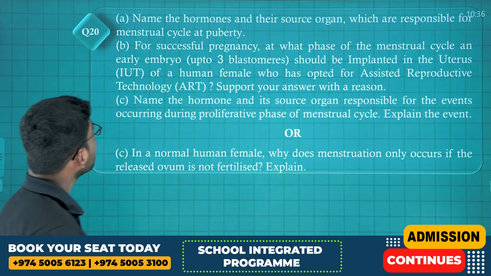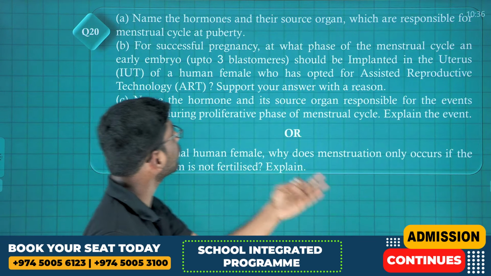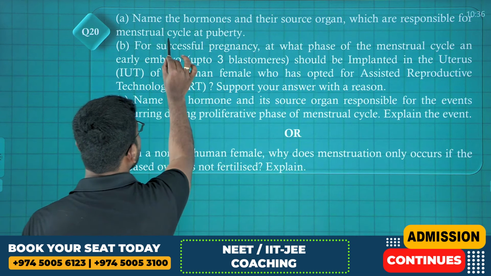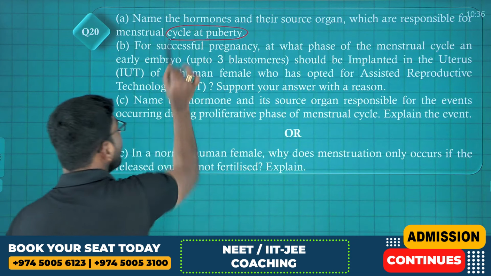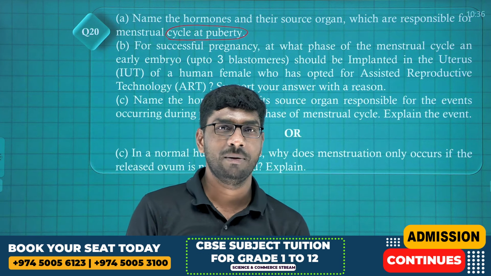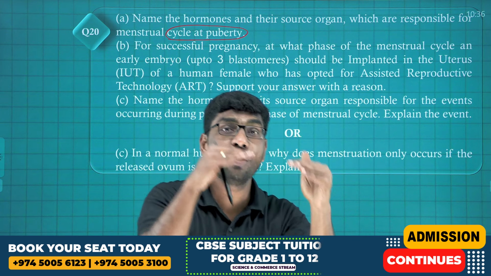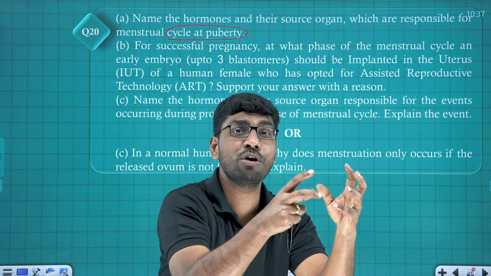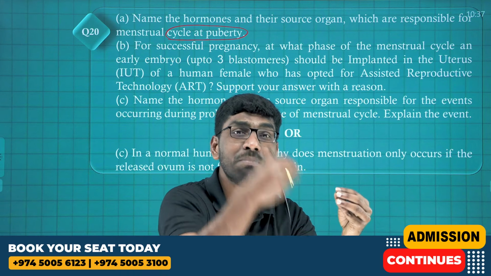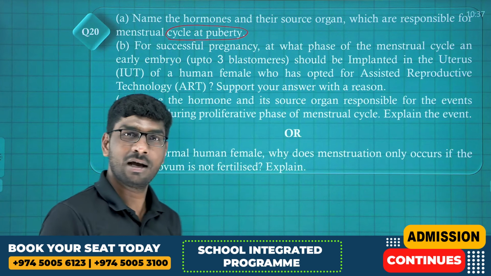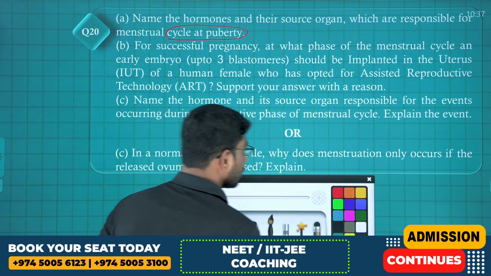The first question is: name the hormone and its source organ which are responsible for the menstrual cycle at puberty. The menstrual cycle hormone is progesterone. I told you, when progesterone is low, it cannot maintain the thickness of the endometrium, so the endometrium will rupture, and blood and mucus discharge through the vagina. That process is called menstruation. Am I clear, student?